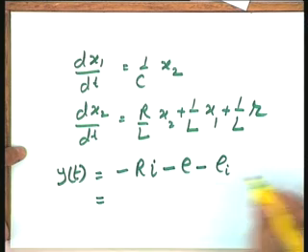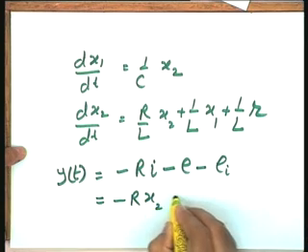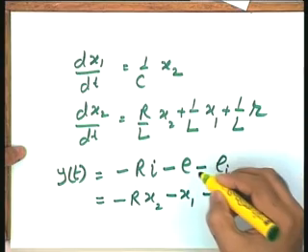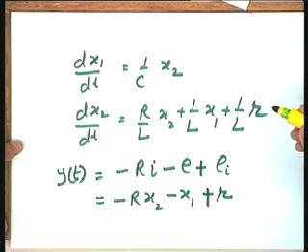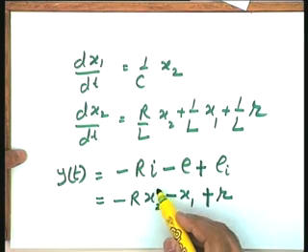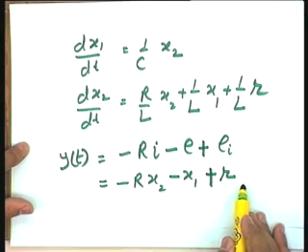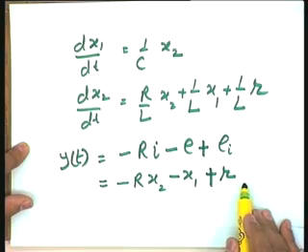If I put it in terms of x1 and x2, this becomes minus R x2 minus x1 plus R. Is it okay, please? I have made the correction here in this equation as well. So, you see that the output is an algebraic equation, a readout function in terms of the state variables and the input R.